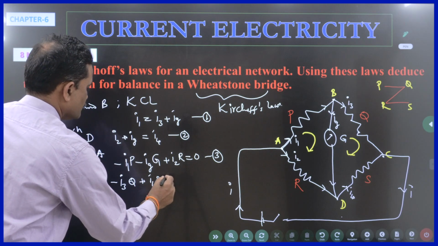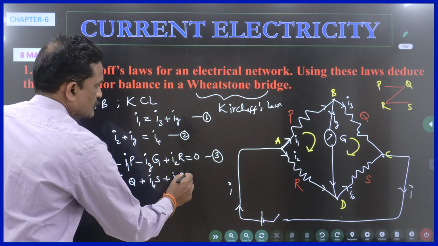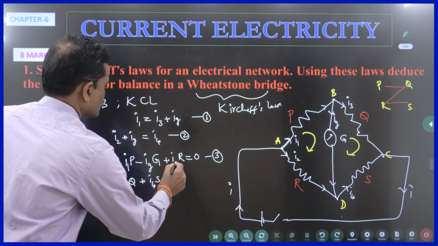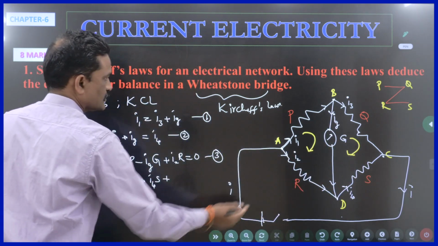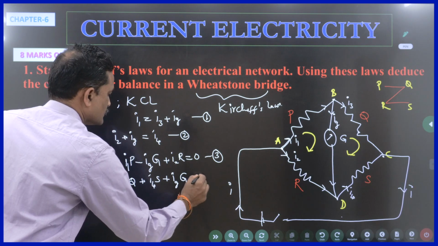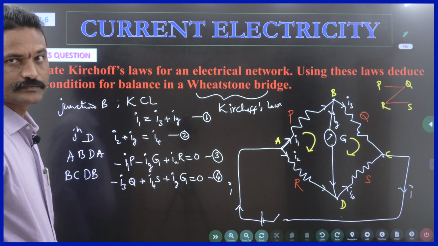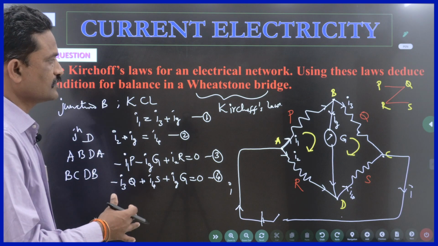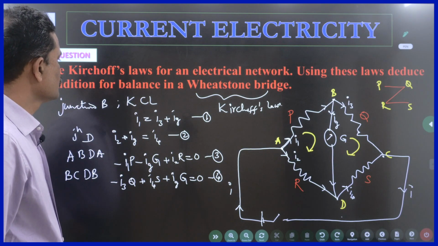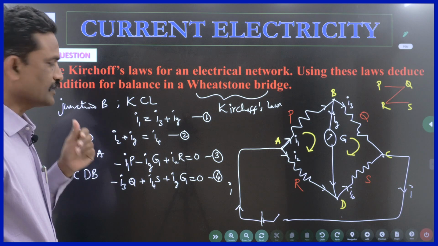Directions are opposite, plus I2R is equal to, only this, no? So this is Ig, capital G is equal to 0. This is the equation number 4. I am able to write 4 equations with the help of 2 laws, 2 loops and 2 junctions. Is this clear? So junctions for first law, loops for second law. Is this clear? Right.